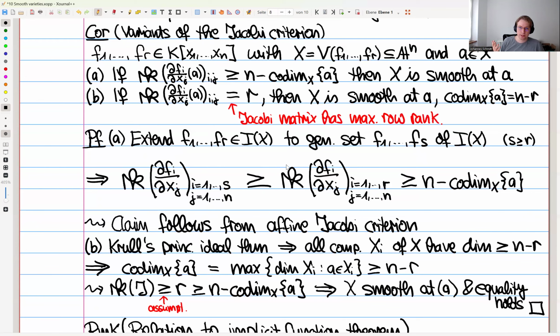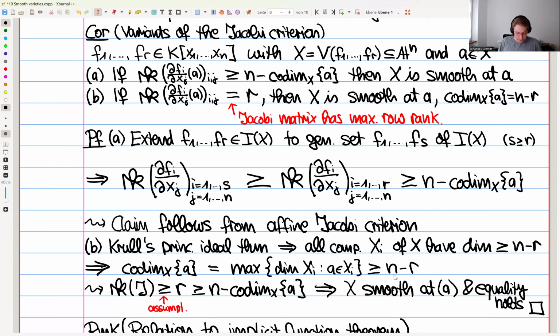And we know by Krull's principal ideal theorem that whenever we impose an equation, starting from, of course, this affine space A^n of dimension n, the dimension can at most go down by 1. So if you impose R equations, you show that all components X_i of X have dimension at least n minus the number of equations, so n minus R. And so the codimension of X at the point A, this is the maximal dimension of an irreducible component containing A. And all of these are greater or equal to n minus R, so this maximum is also greater or equal to n minus R.